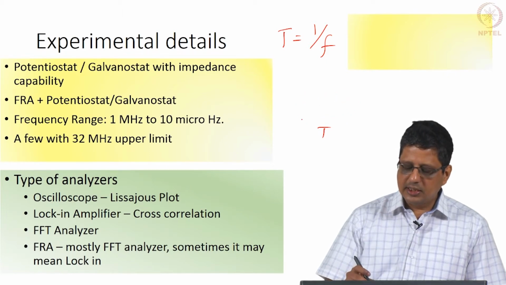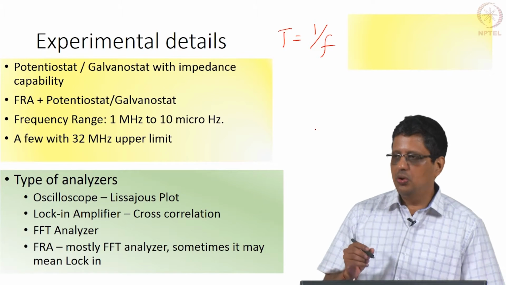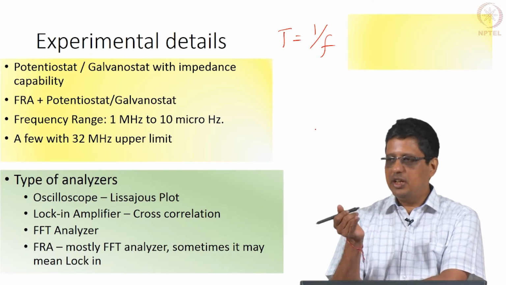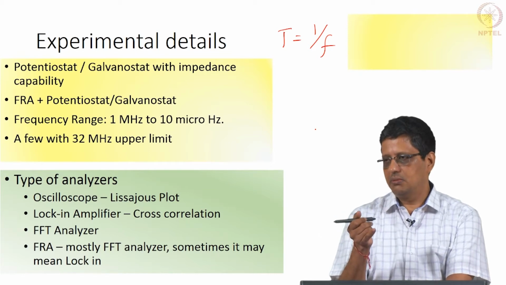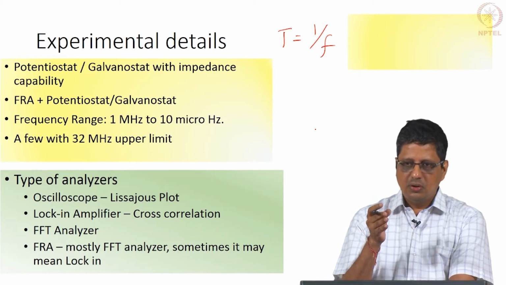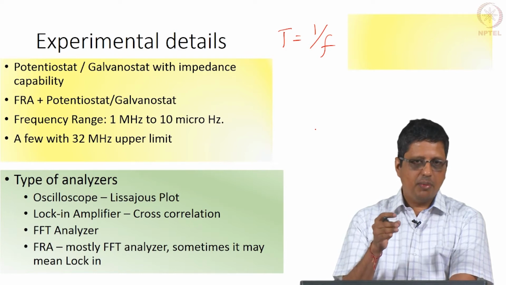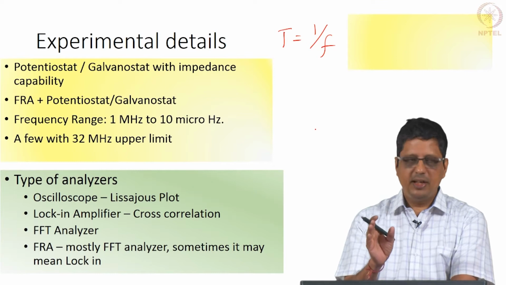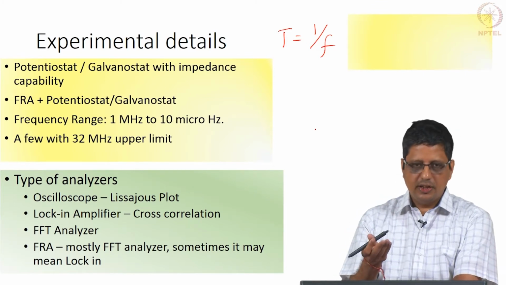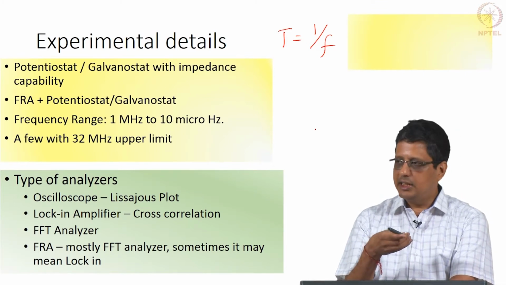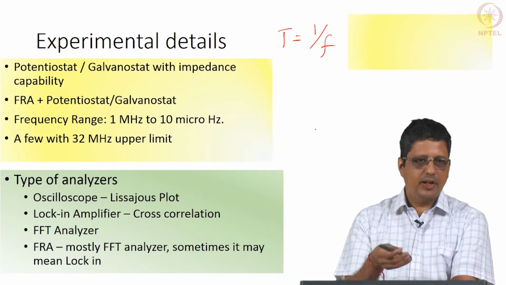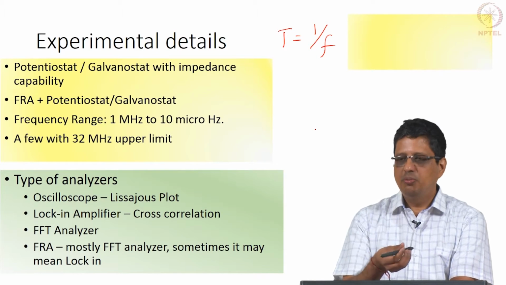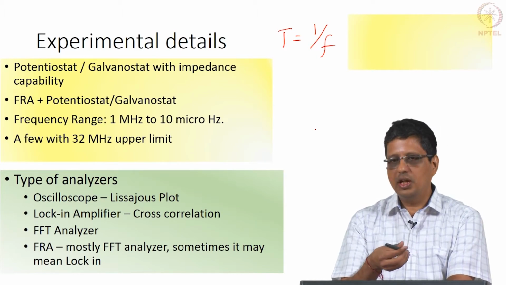Usually in an electrochemical system, you can go to low frequencies to get information. It takes a long time. Data tends to be noisy at low frequencies. So if you want low frequency data, you have to wait for a long time, and still you may not be assured of good quality data unless the system is well behaved. So if you are going to buy an instrument, 1 megahertz is good enough. If somebody says we can go up to 32 megahertz for a liquid based electrochemical system, you probably do not need that. It is not going to offer any benefit.